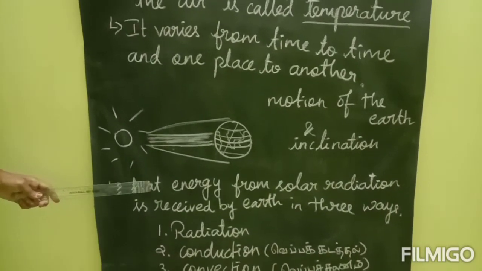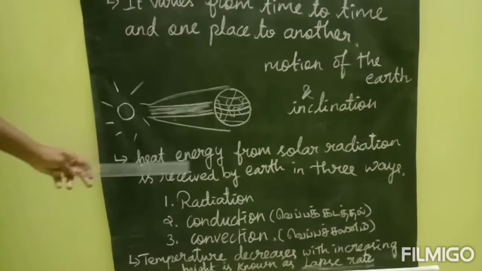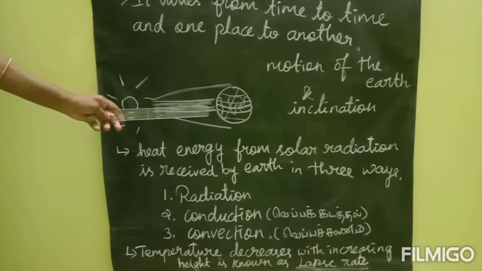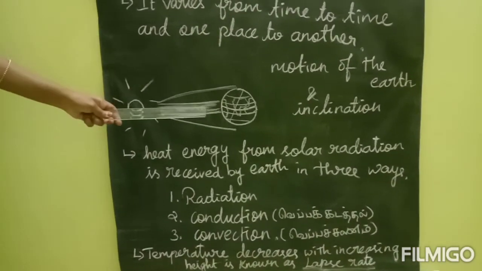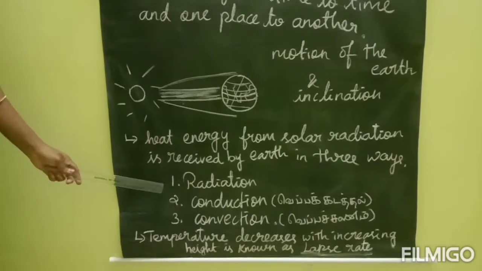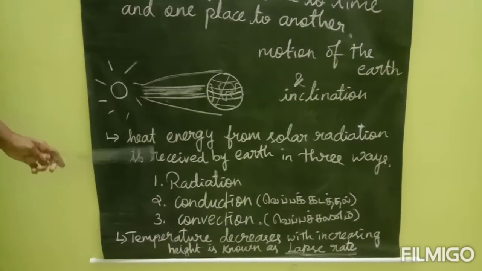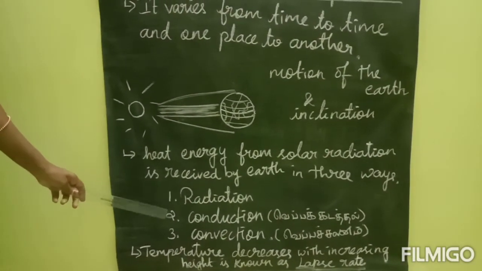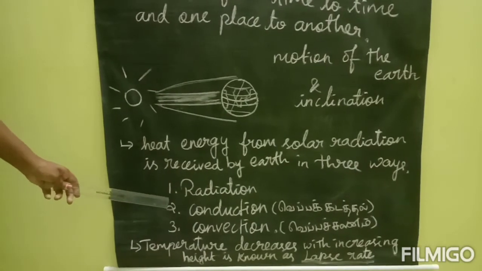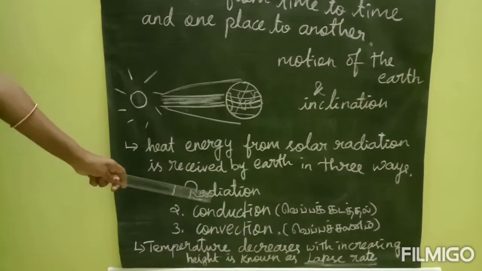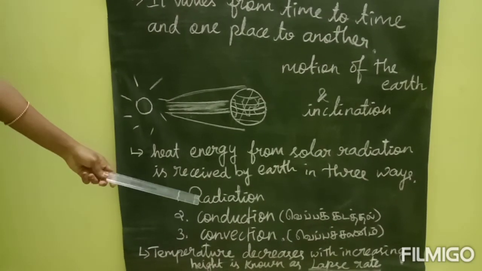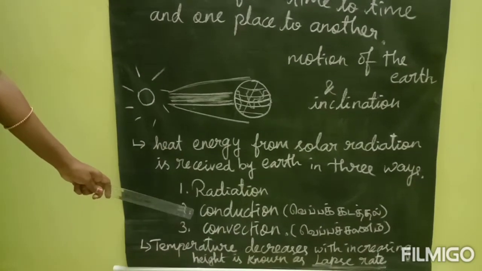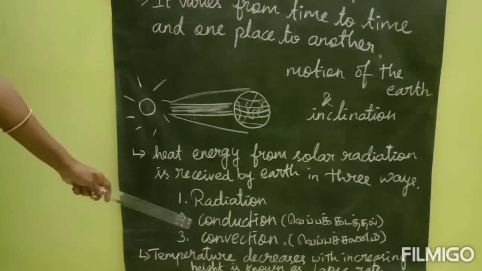Okay, see students. The heat energy from solar radiation is received by the earth in 3 ways. What are the processes? First one is radiation. Radiation means we get heat through the sunlight. Next one is conduction. Conduction is transferring heat energy through some medium. That medium may be anything, it may be air. In Tamil it is called Veppakadathal. So conduction is the transfer of heat energy through some medium.